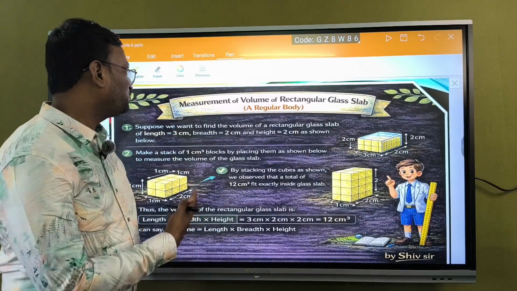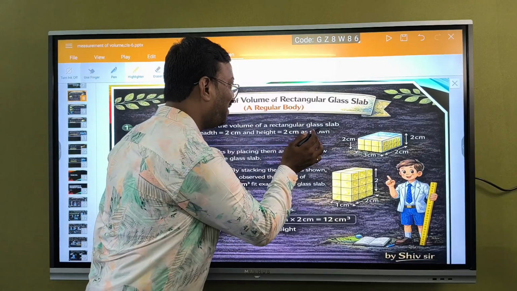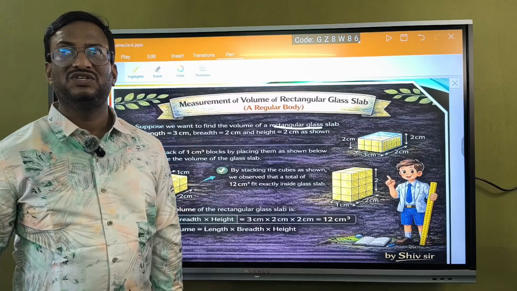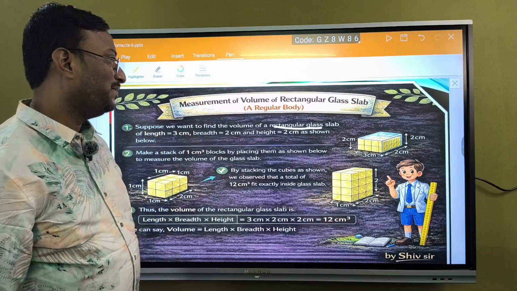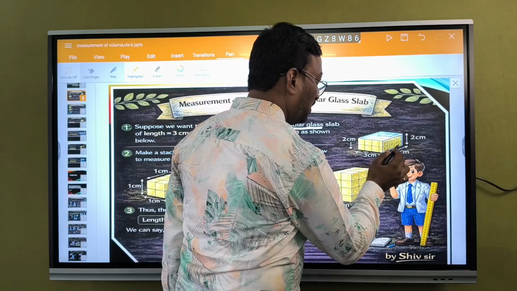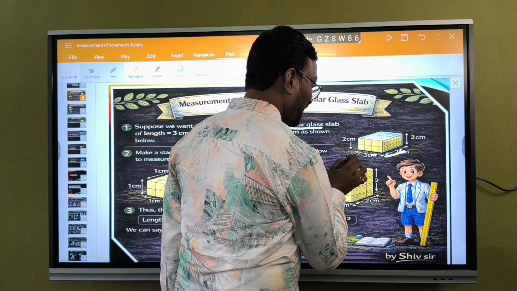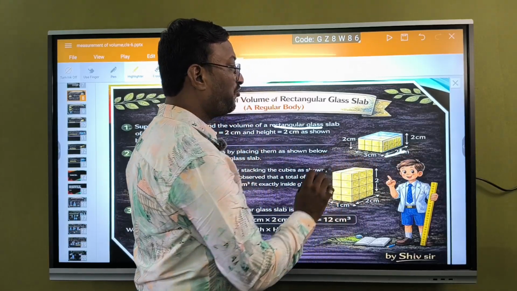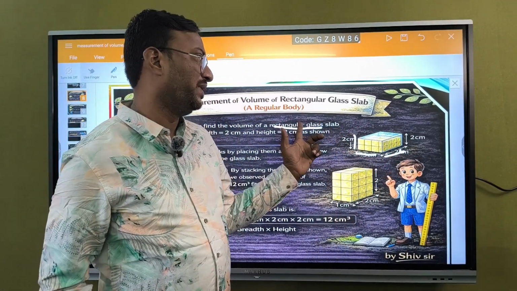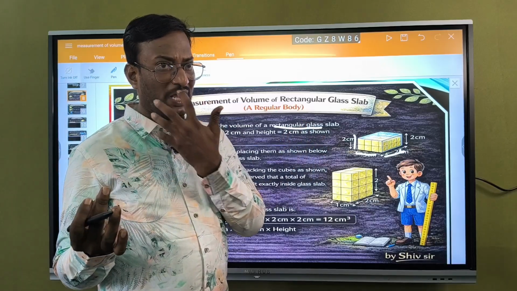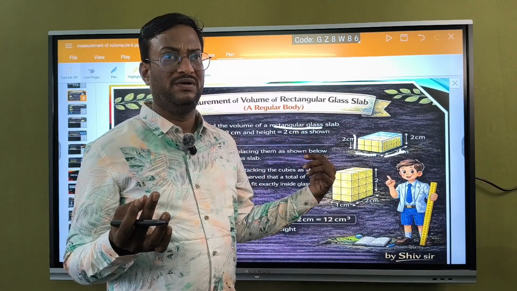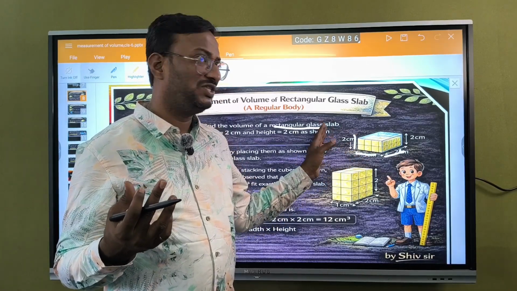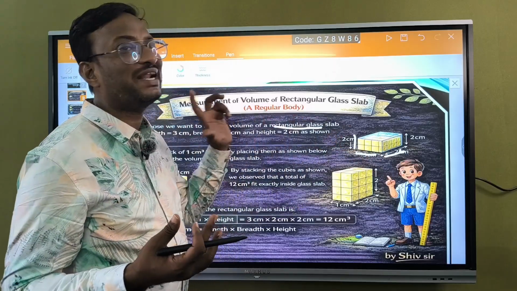Next one. Suppose we want to find the volume of a rectangular glass slab. The glass slab which has a rectangular shape is called a rectangular glass slab. It will have length, breadth as well as height. All three will be of different sizes. If length, breadth and height are equal, it will be called a cube, that is L cube or A cube. If the three sides are of different sizes, it will be called a rectangular glass slab.